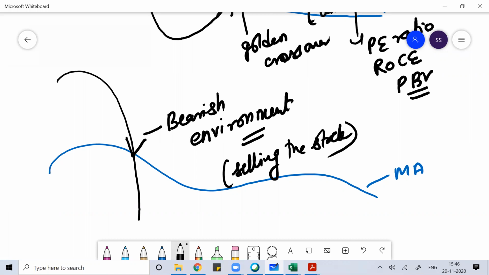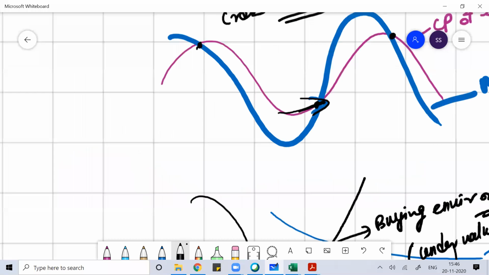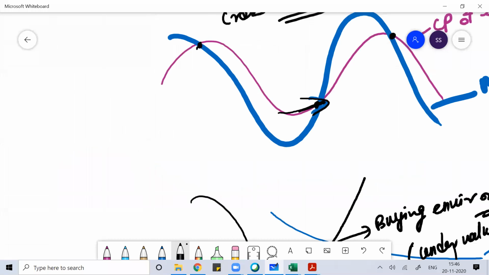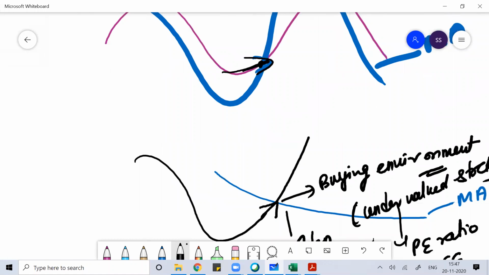So basically, moving averages are what we call a lagging indicator. They will give you the signal a little bit late, but you can be sure about the signals they give you whenever you talk about trading opportunities.